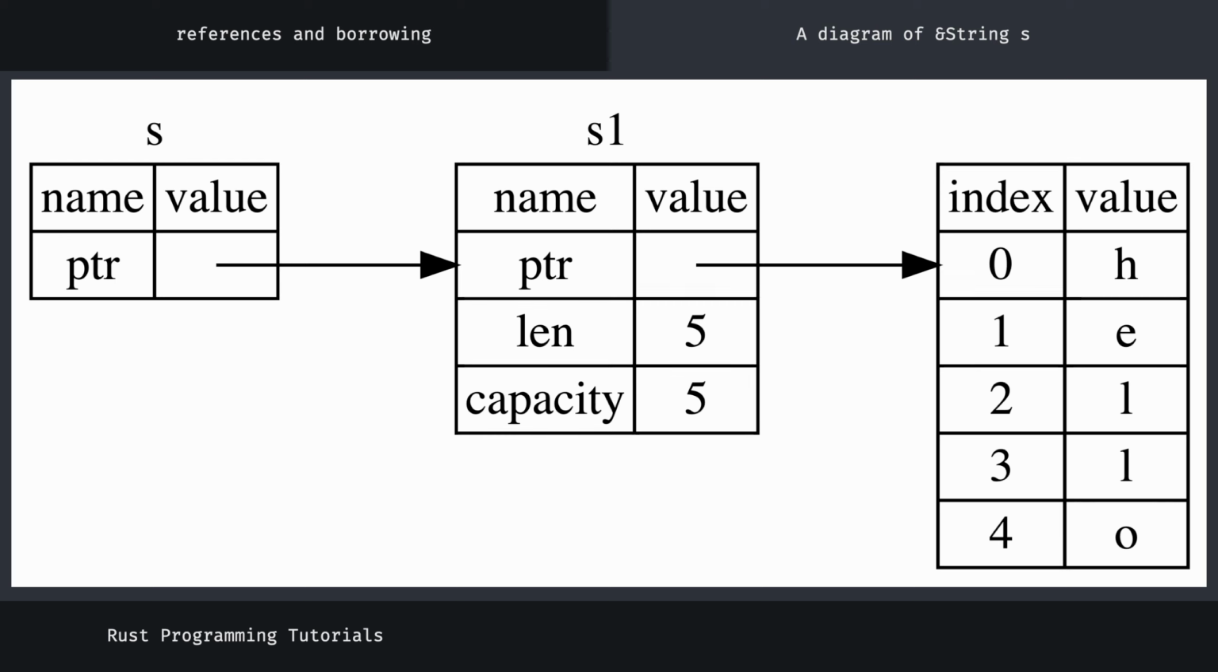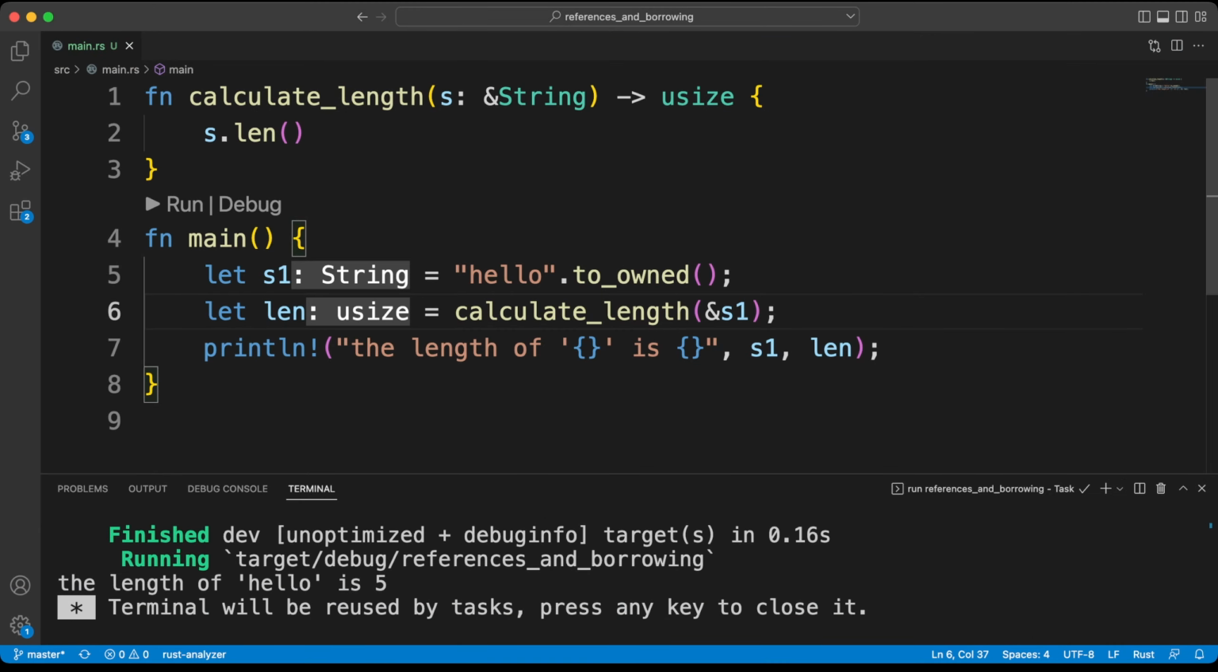We just mentioned the rule that references must point to a valid value. In languages with pointers, it's easy to accidentally create dangling pointers by freeing up some memory and putting a pointer in that memory. In contrast, the Rust compiler guarantees that references will never be dangling references. If you have a reference to some data, the compiler ensures that the data does not go out of scope before the reference to the data. Let's try to create a dangling reference to see how Rust logs them with a compile time error.